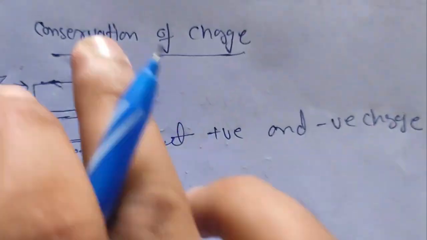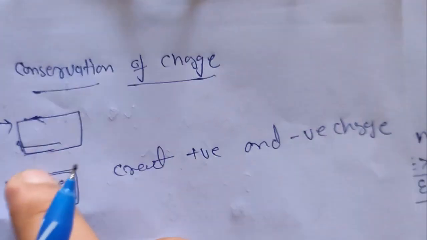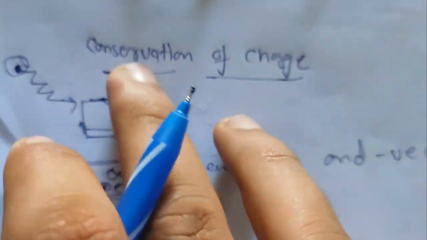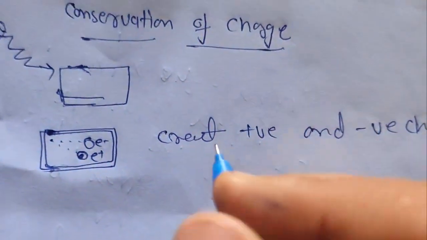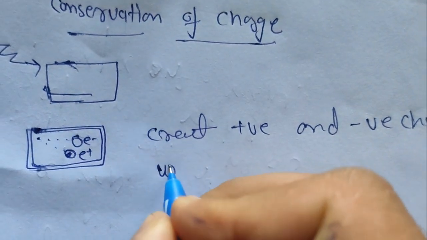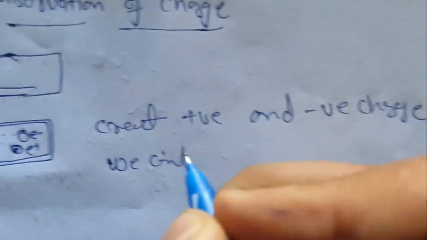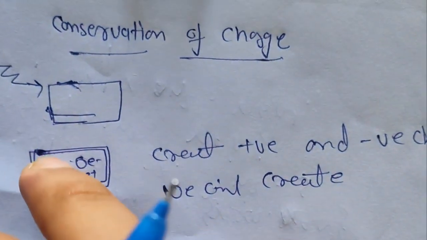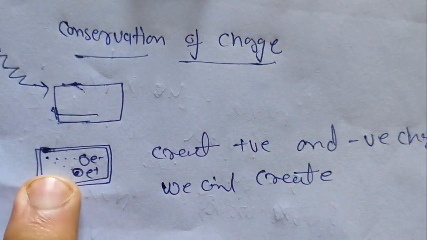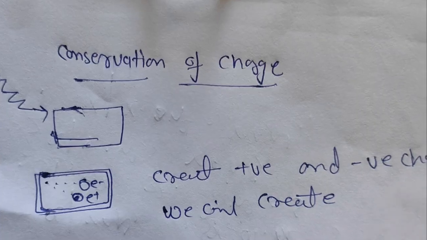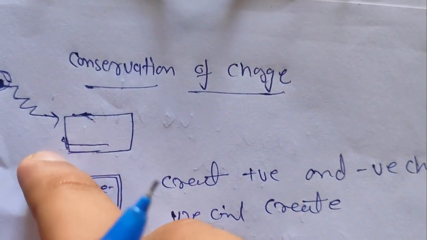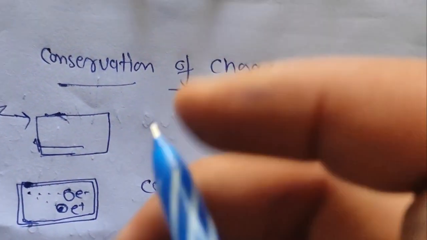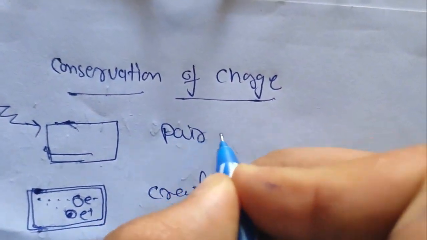Okay, but the definition of conservation says that charge is not created, but here it's created. So it means the conservation of charge definition says that we can't create an individual normal positive ion or negative ion. If a photon is created, okay, they divide into a pair, like a pair creation. We can say that it is pair creation.